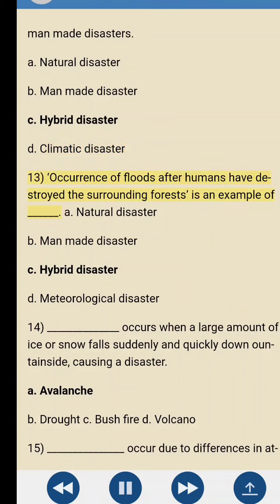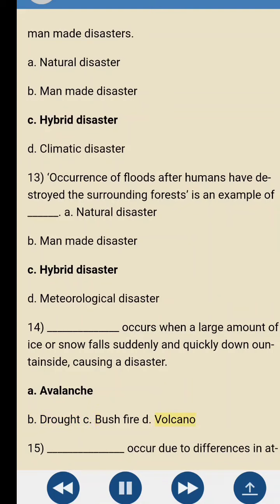13. Occurrence of floods after humans have destroyed the surrounding forests is an example of blank. A. Natural disaster. B. Man-made disaster. C. Hybrid disaster. D. Meteorological disaster. 14. Blank occurs when a large amount of ice or snow falls suddenly and quickly down a mountainside, causing a disaster. A. Avalanche. B. Drought. C. Bushfire.